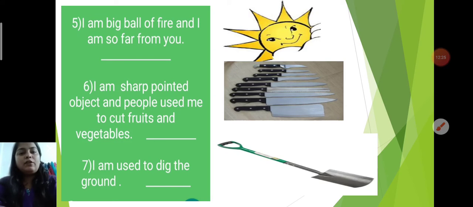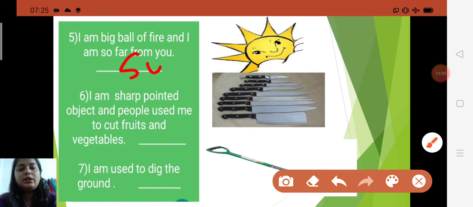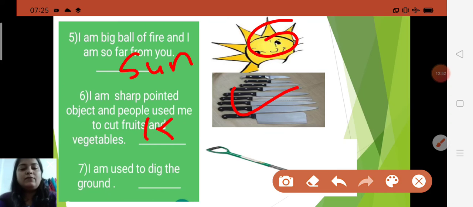I am a big ball of fire and I am so far from you. Yes, the sun, and it also gives us light. So children, it is a big ball of fire and it is very far from us. It is the picture of the sun. S-U-N, sun. Now number 6. I am a sharp pointed object and people use me to cut fruits and vegetables. Yes children, here is the picture of a knife. A knife is a sharp pointed object used in the kitchen to cut fruits and vegetables. So what will you say?